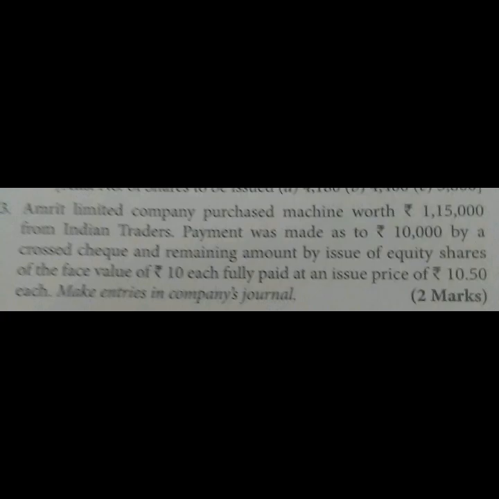First, the machinery purchased entry: machinery account debit to vendor's account, total amount 1,15,000. Then make the payment to the vendor: vendor's account debit to cash account 10,000. Then the balance amount payable is 1,05,000. So pass the journal entry for issuing shares for making the payment of the cost of the machinery.